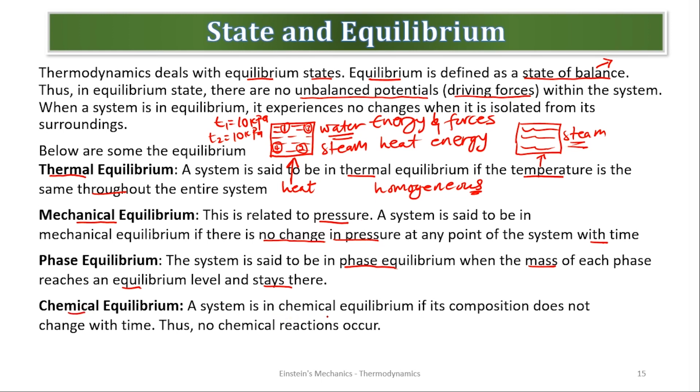Chemical equilibrium. A system is said to be in chemical equilibrium if its composition does not change with time. The composition, the particles that make up the system. Are we good? So these are water particles and they do not change with time. So let's say with time I add maybe a dye to these water molecules, it will change the molecules and the composition will change, meaning this system will not be in chemical equilibrium. A system can be in thermal equilibrium, mechanical equilibrium, but not in phase equilibrium. Let's take note of that.